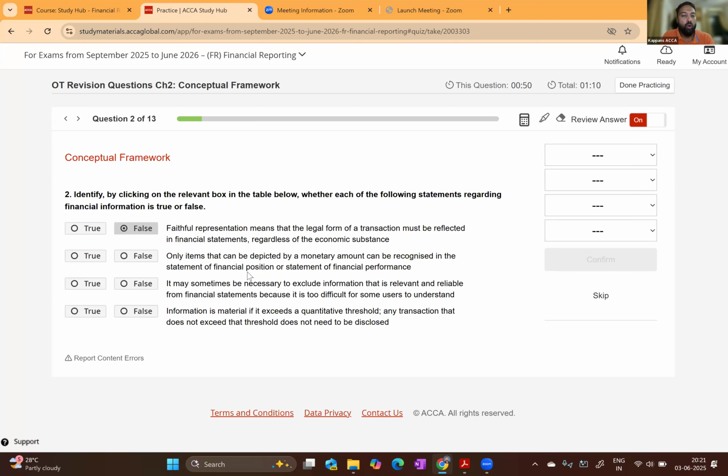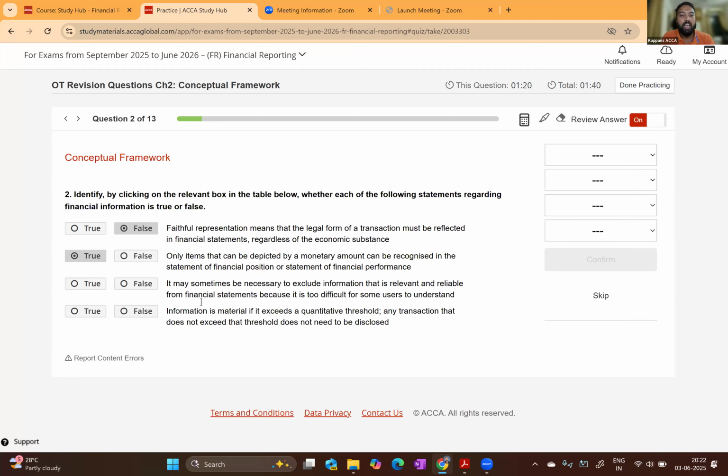Statement number 2, only items that can be depicted by a monetary amount can be recognized in SOFP or statement of financial performance. Statement of financial performance means statement of P&L. That is true. We can only show an item that can be recorded in monetary item. Only monetary item will be recorded in SOFP as well as SOPL. You know that it is true. That concept is actually known as money measurement principle.